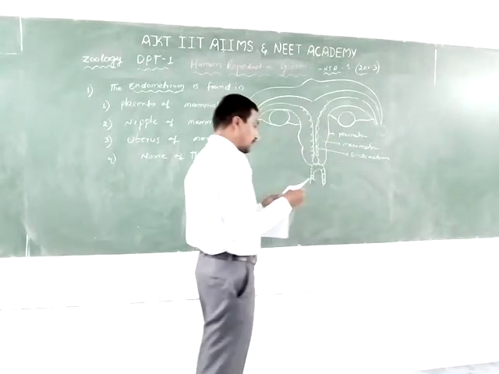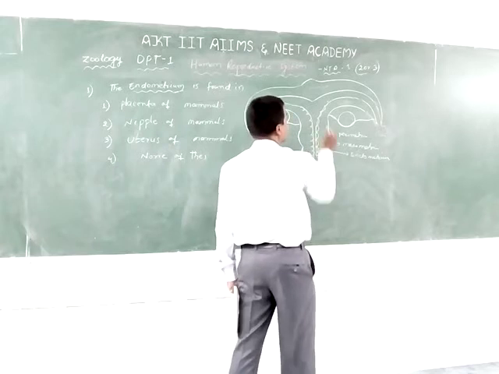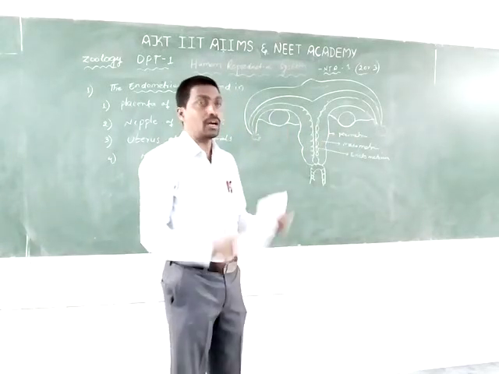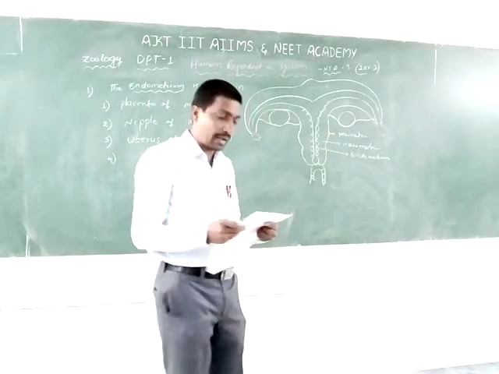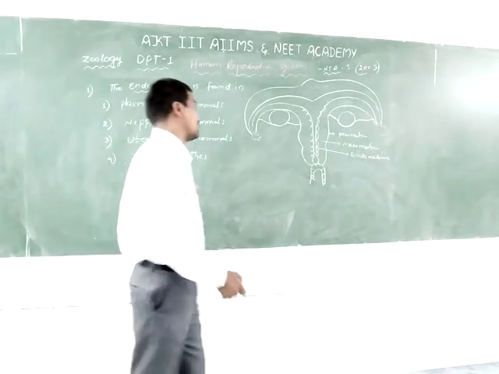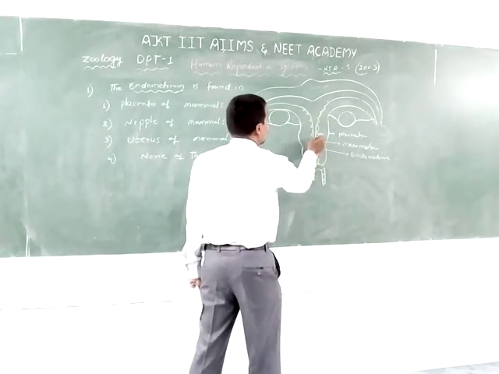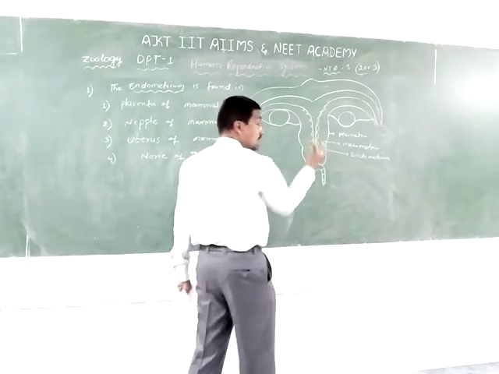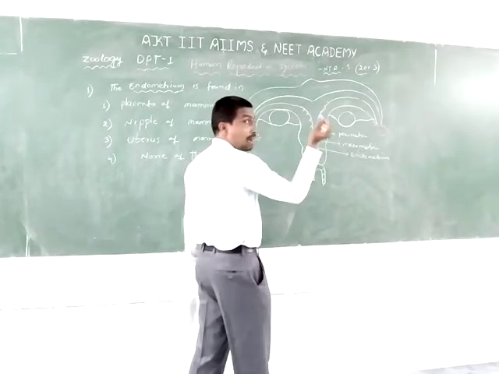The endometrium thickens in response to progesterone secretion. The glandular lining of the uterus in mammals is known as the endometrium. The uterus is a distensible, muscular, bag-like structure.